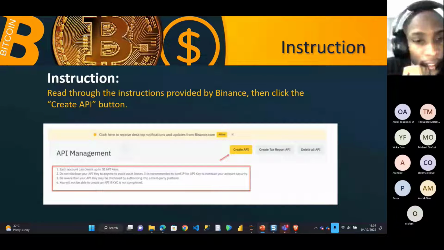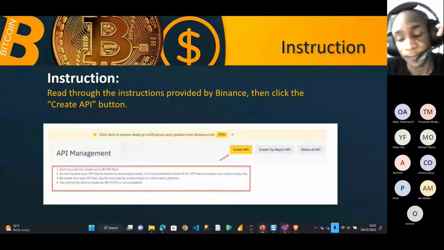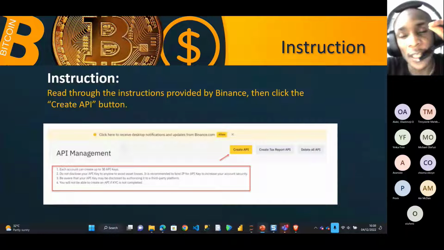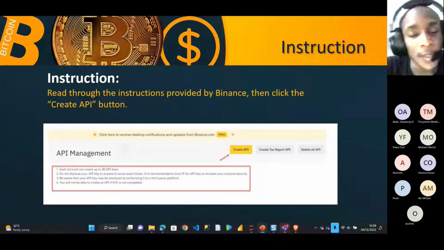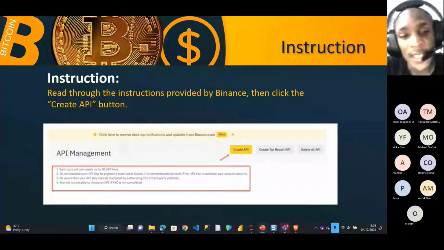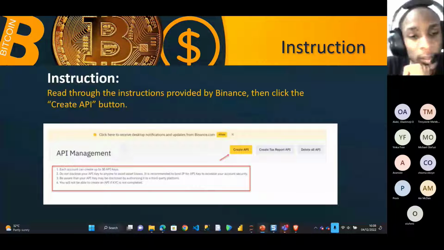It tells you that each account can create up to 30 API keys. That means for a single account, you can generate up to 30 API keys. So if I have an account which is Temidayo XYZ, I can create a Binance API key up to 30 times. That's what it actually means. Step number 2 is actually like a warning. It says do not disclose your API key to anyone, to avoid access being lost.